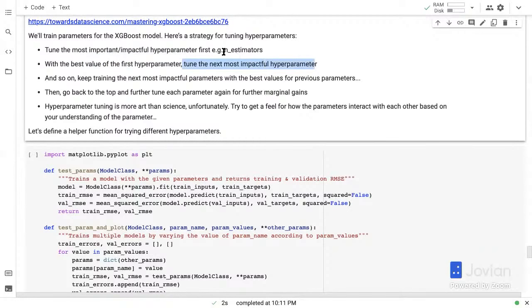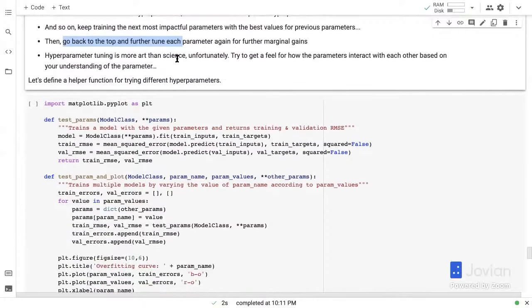So let's say the number of estimators, the best value is 500. Keeping that 500 fixed, tune the next most impactful hyperparameter like max depth. And then keeping the max depth fixed, tune the next most impactful hyperparameter, and so on. And go down for 2, 5, 6, 7 hyperparameters and keep going. Then go back to the top and then further tune each parameter once again for further marginal gains, right? So that's the order you sort of go through the parameters, get the best value and go forward.